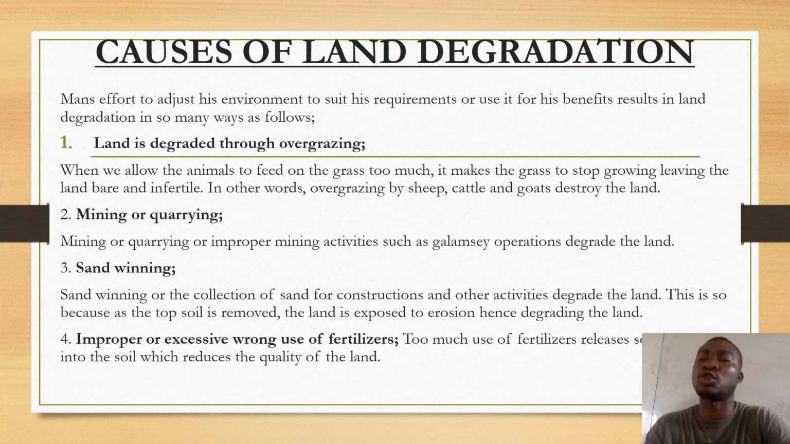Sand winning, let's say construction. That is contractors, you know. They use sand for their various activities. Therefore, when they collect sand, the topsoil is removed. Therefore, the land is exposed to erosion.